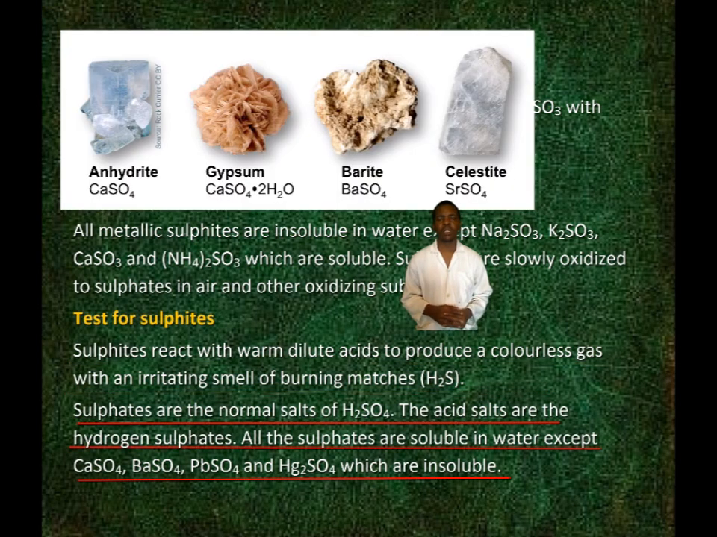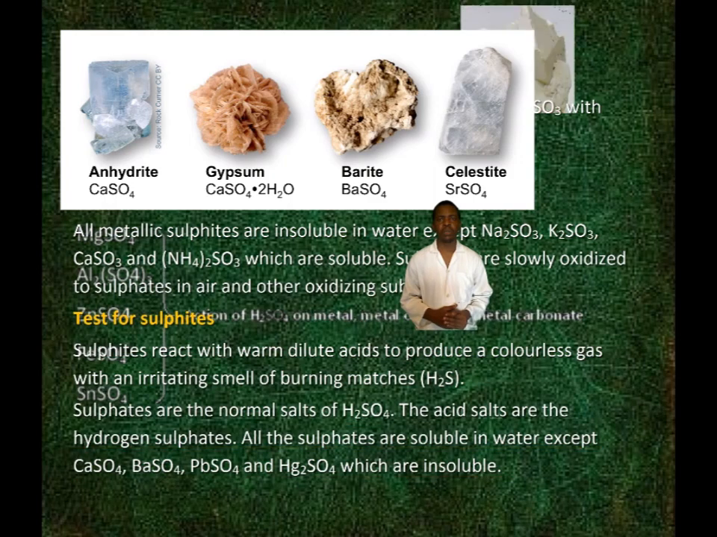Sulfates are the normal salts of sulfuric acid. The acid salts are the hydrogen sulfates. All the sulfates are soluble in water except calcium sulfate, barium sulfate, lead sulfate, and mercury sulfate, which are insoluble.